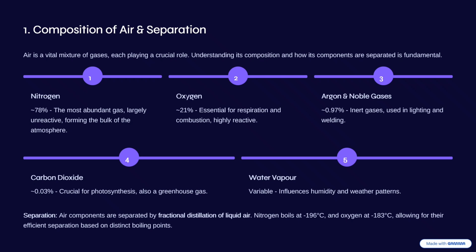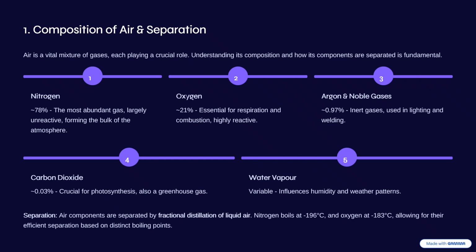Different gases boil at different temperatures. Oxygen has its own boiling temperature, nitrogen has its own, and argon also has its own.